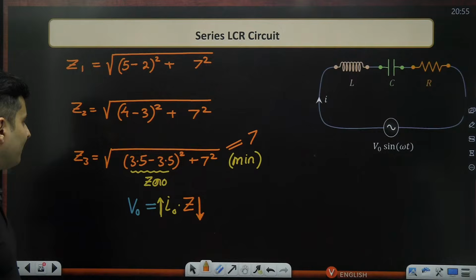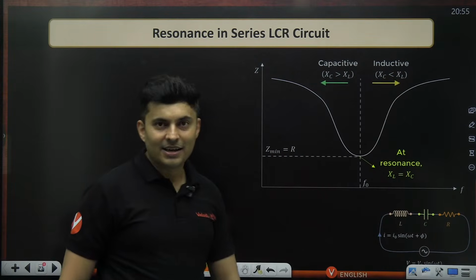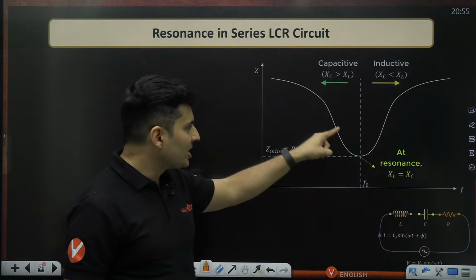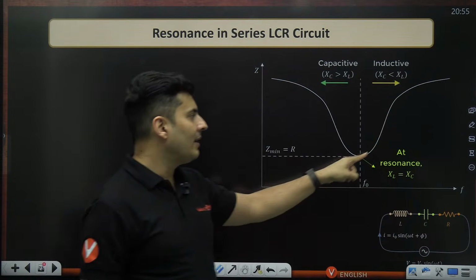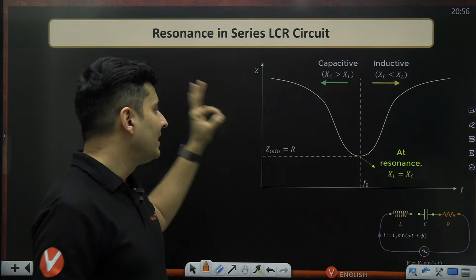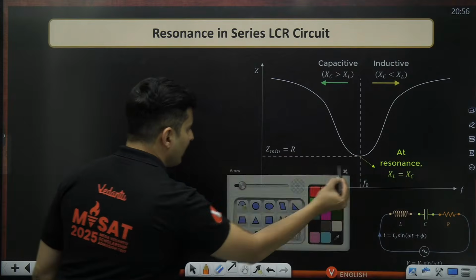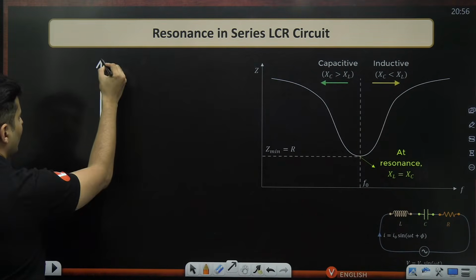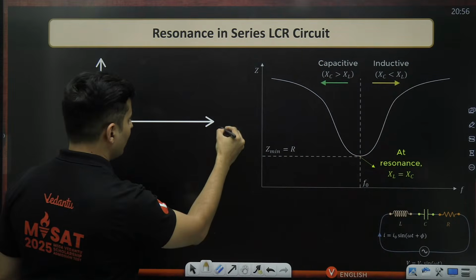So if you draw a graph of the impedance for an LCR circuit, the impedance will shrink, become least, which is R, and again after that it will go up, and exactly at resonance it is the least. And the exact opposite graph will be there for your current.